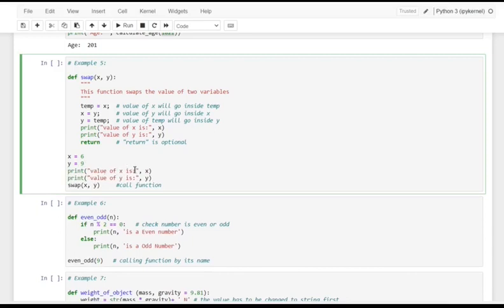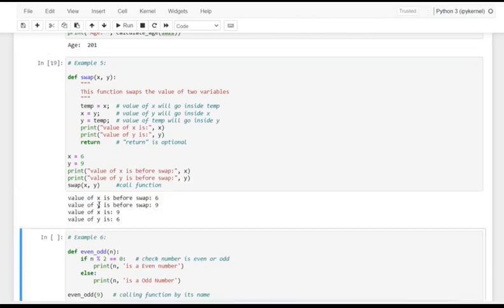This is the value of x before swap. Let me execute this. See, before swap my x value is 6, y is 9, and after swapping my x value is 9 and y is 6.